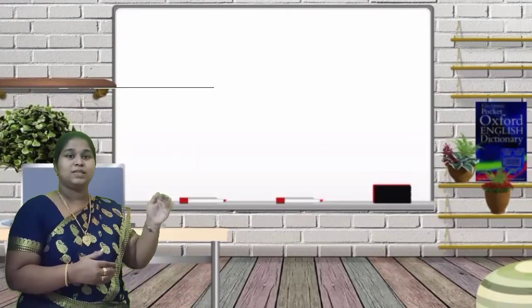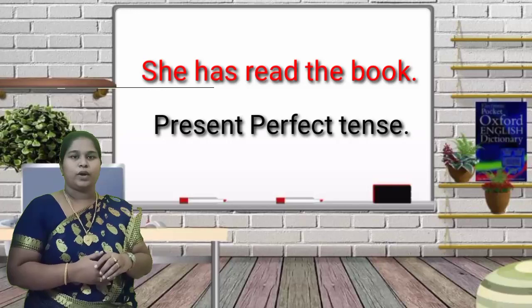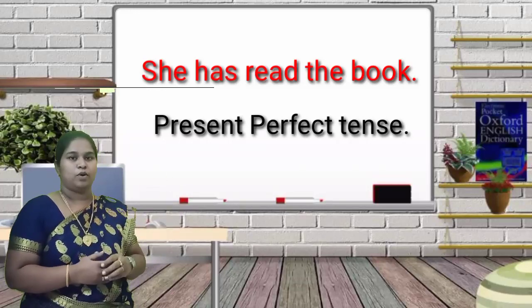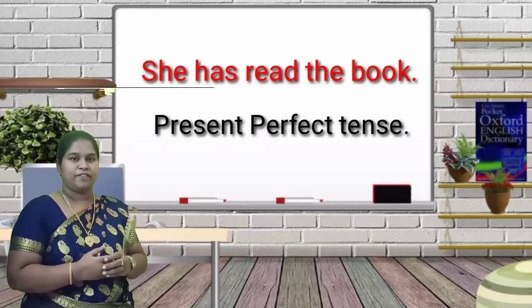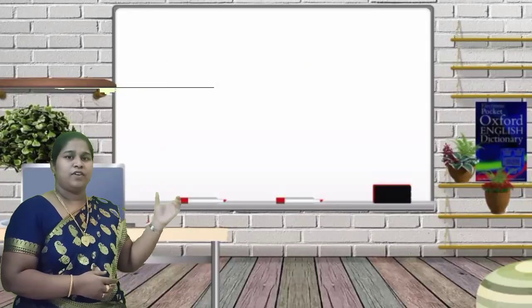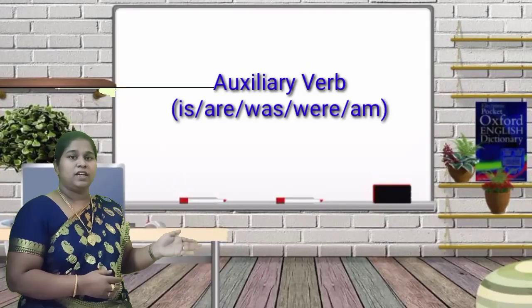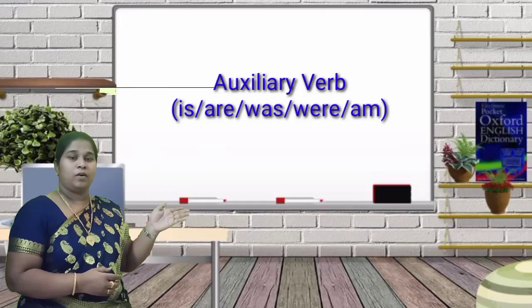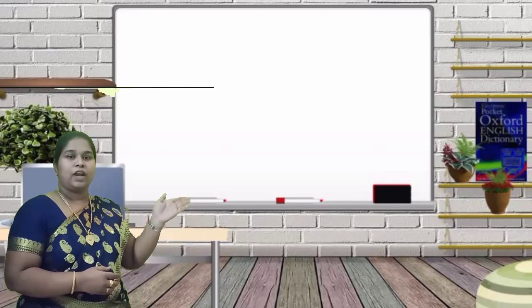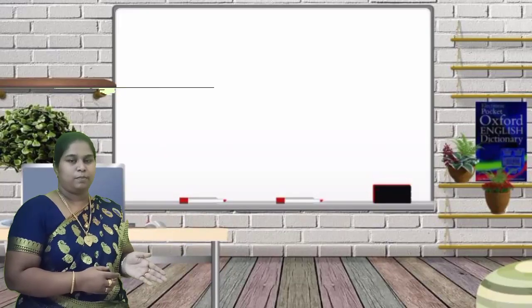It shows the present continuous tense. She has read the book means it is present perfect tense. So with the help of the auxiliary verb, we are able to identify what type of tense it is and when a certain action takes place.